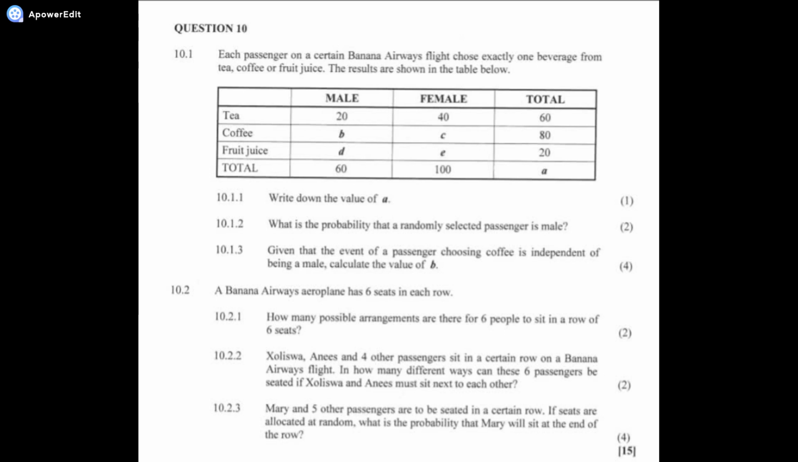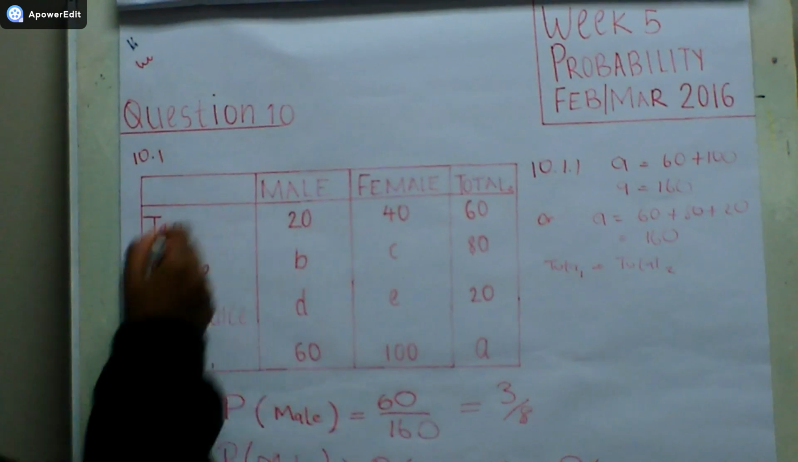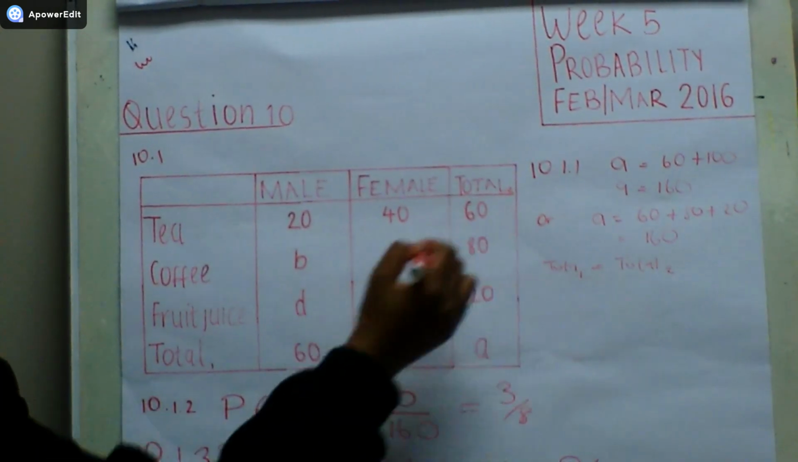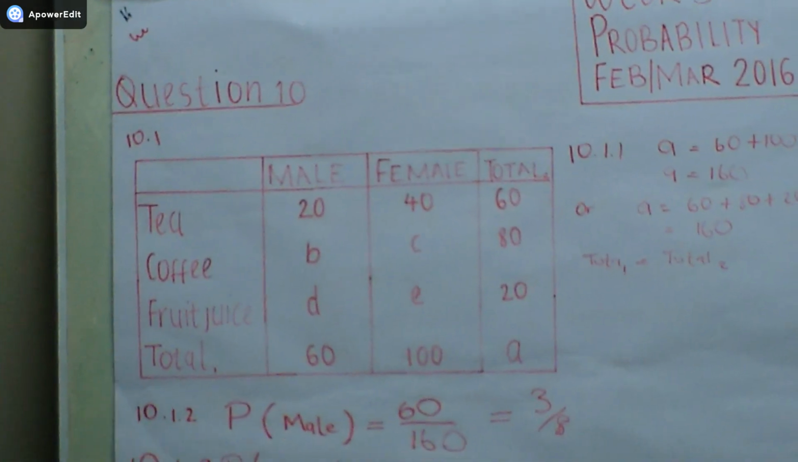The question paper was extracted from the February-March 2016 paper, and we're doing question 10. I do apologize for this week's video, guys. It got deleted, so I'll just be showing you what I've already done. We're doing probability, and as you can see, I've already drawn the table. What's missing is the A, B, C, D, E, and you'll see as we go how we're going to find those.